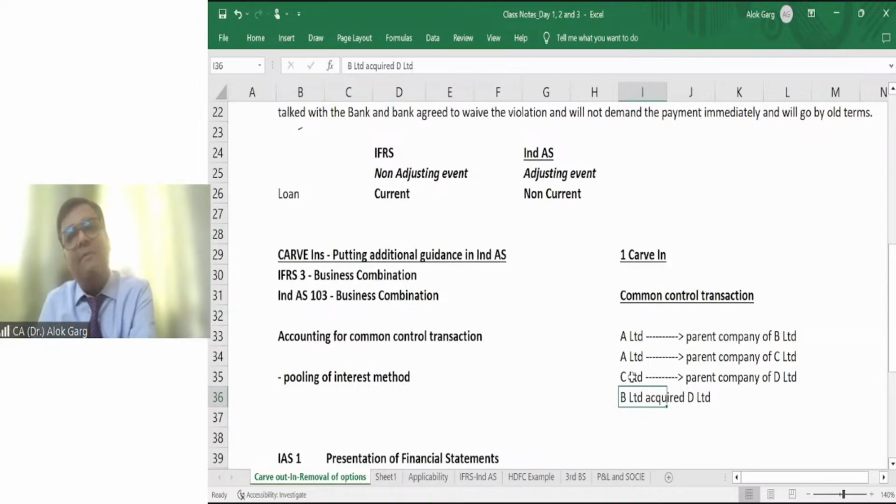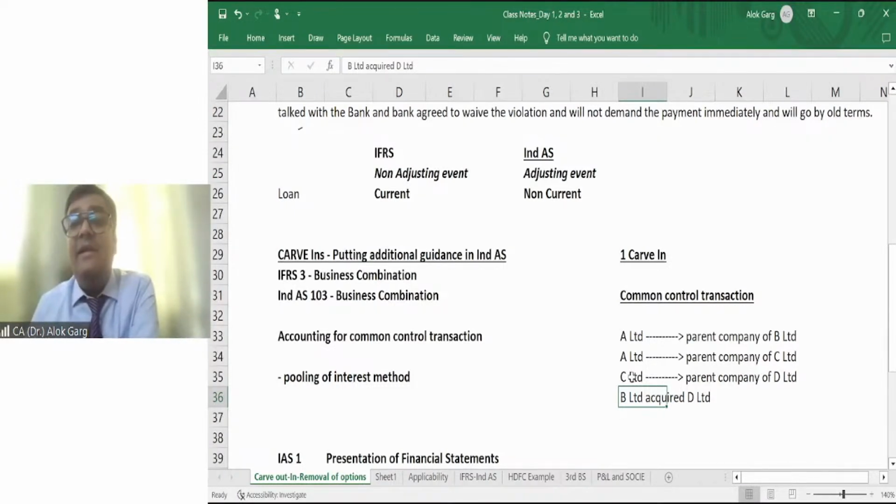And how will they start playing with the numbers? They will acquire their group entities, right? Because they have the control, like A Limited has the control on B, C, and D, right? So they can structure the transaction, okay? And what will they do? They will acquire the group companies internally and they will restate their valuations.